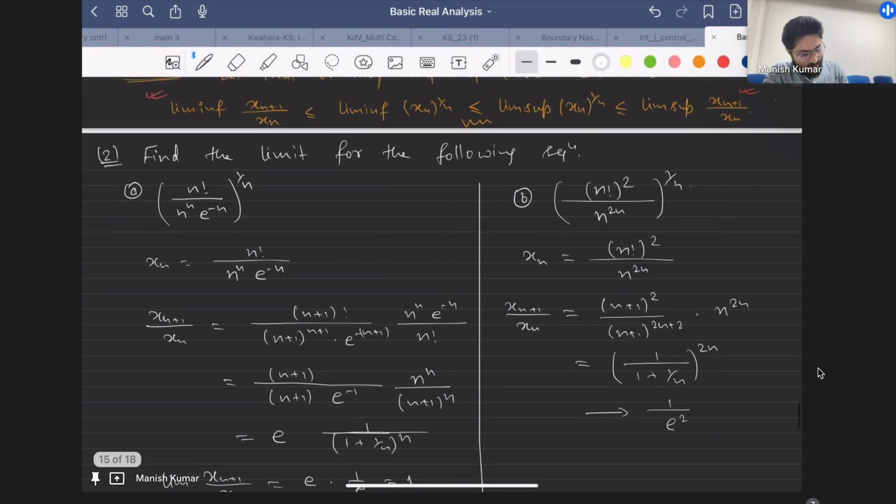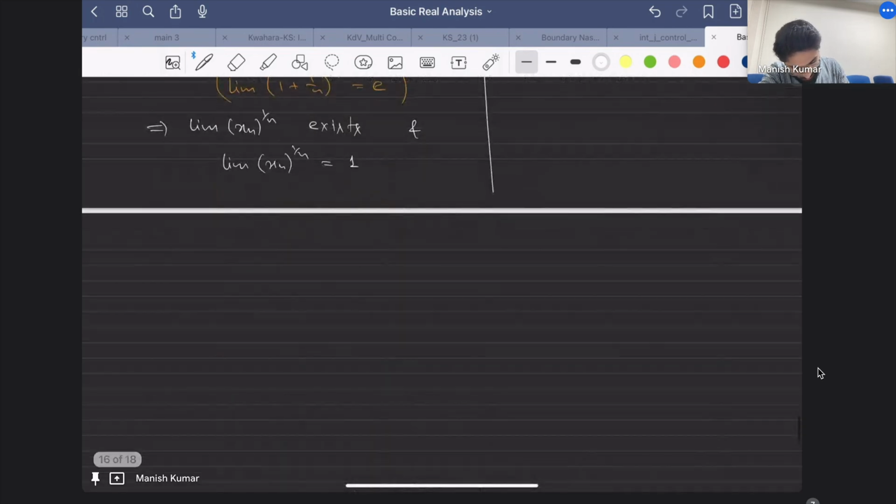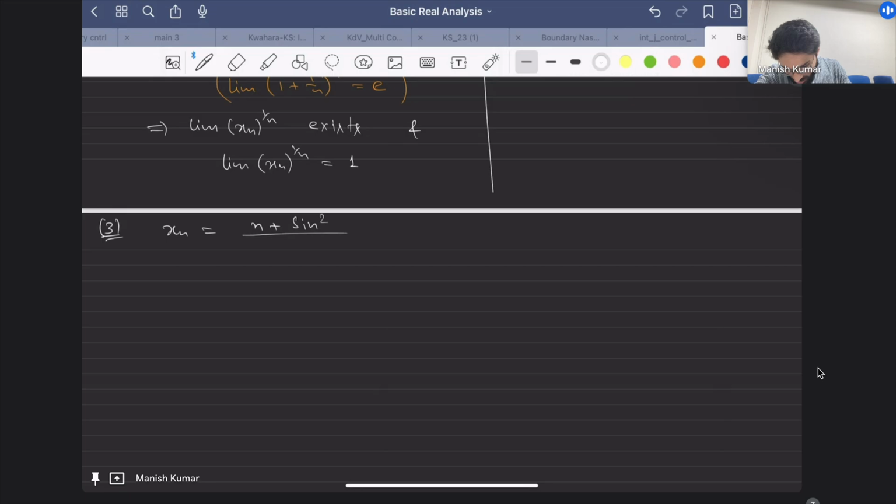Okay, now let's go to some other problem. Again, I'm writing the sequence, and you have to tell what the limit will be, or whether it converges or not. If it converges, what will be the limit of that sequence? Okay, so xn, let's take this one: n plus sine square of n, upon n plus cos n.